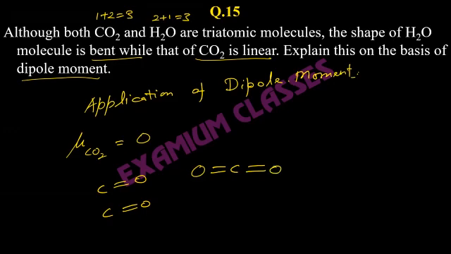So vice versa is also sometimes asked, that if CO2 dipole moment is 0, what conclusion you can deduce? So the conclusion we can deduce is that the dipole moment can be 0 when the vector sum of the dipole moments is 0. It means the two CO bonds are opposite to each other and the shape of the CO2 molecule hence is linear.